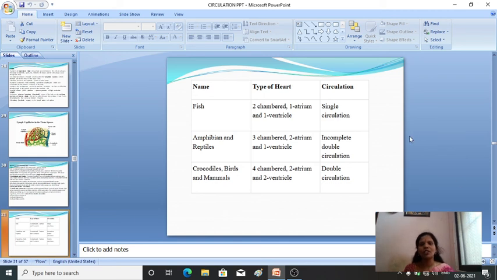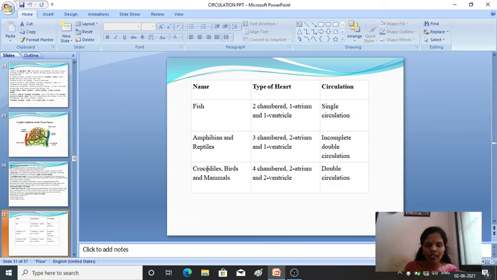In this table you can see what type of heart and circulatory system is present. Fishes have a two chambered heart, one auricle and one ventricle, and they have single circulation. Then amphibians and reptiles have a three chambered heart, two auricles and one ventricle, and they have incomplete double circulation.